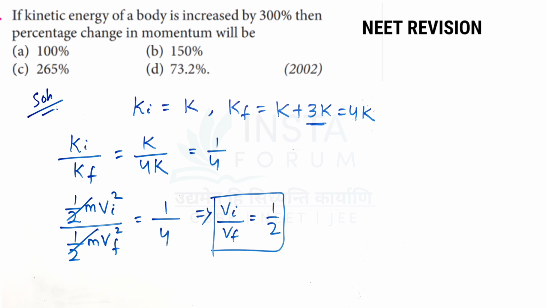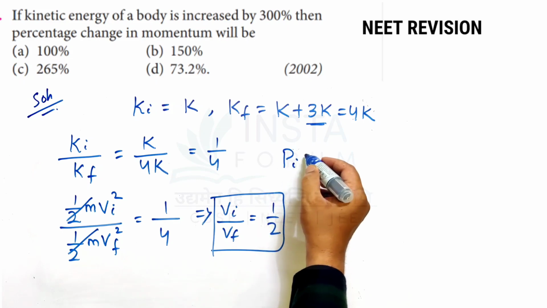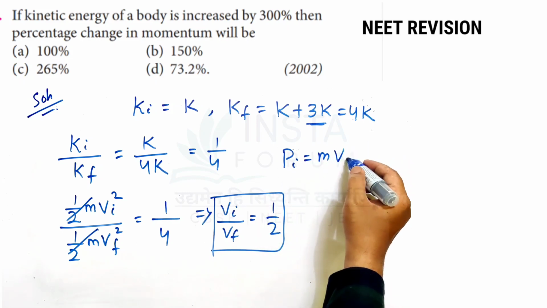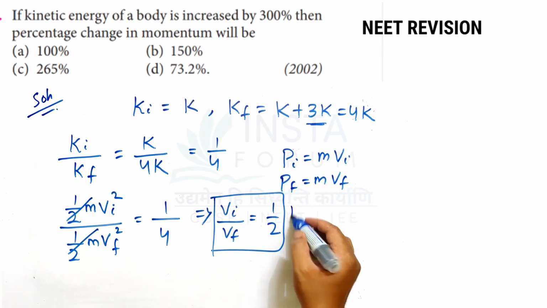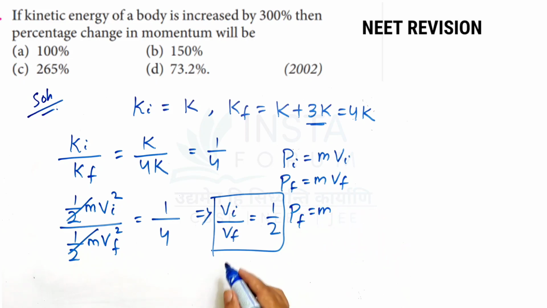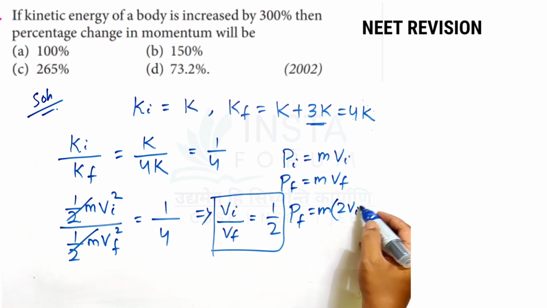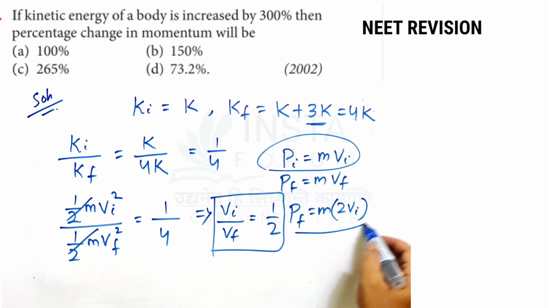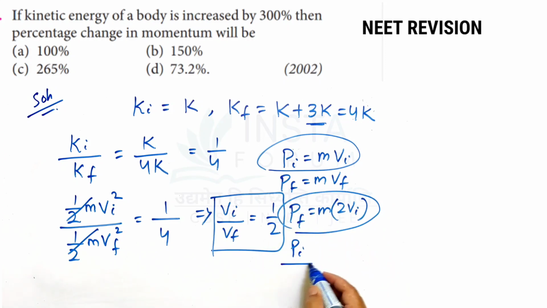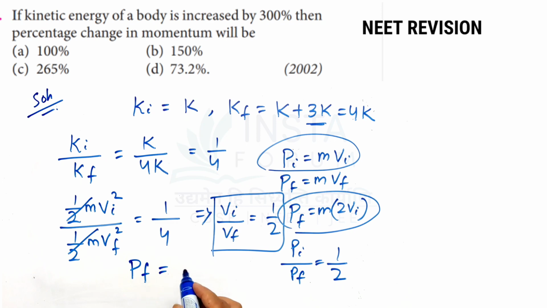So from this ratio we can find the final momentum. The initial momentum p initial will be m into v initial, and the final momentum is m into v final. In place of v final I can substitute 2 v initial. Now you can find the ratio of initial momentum to final momentum: P initial by P final will be 1 by 2. So the final momentum will be 2 times P initial.